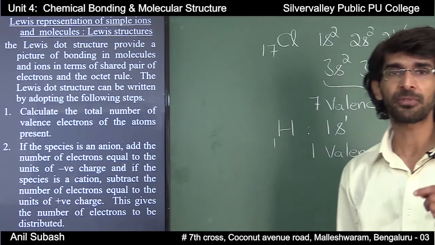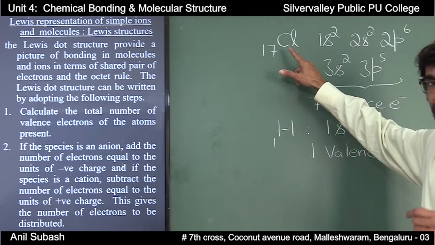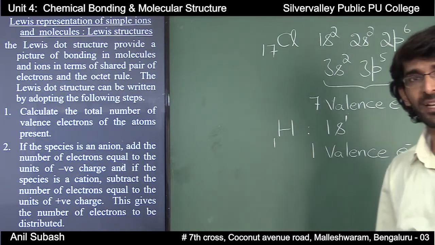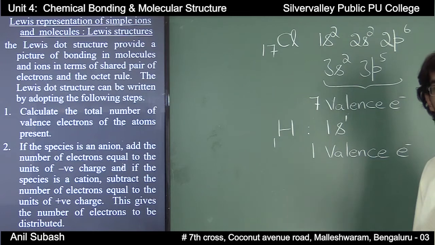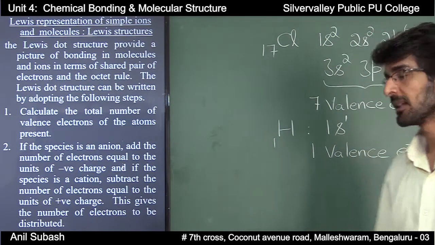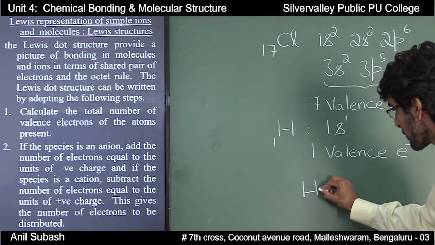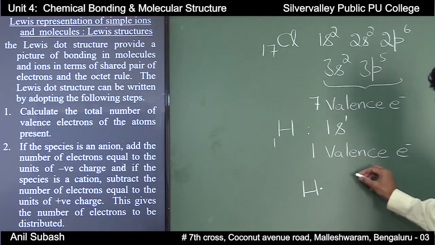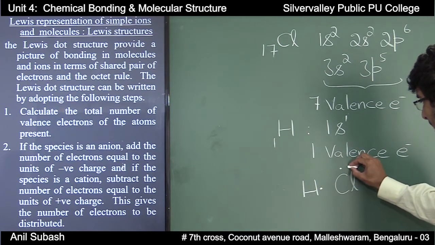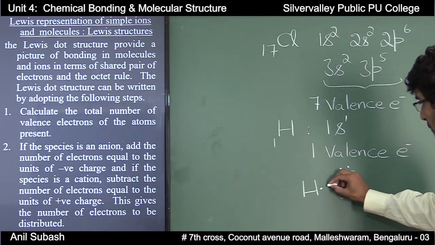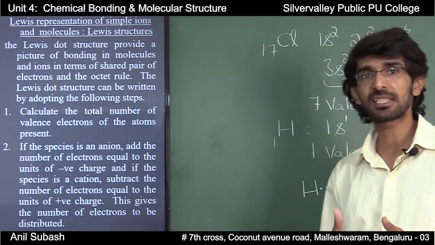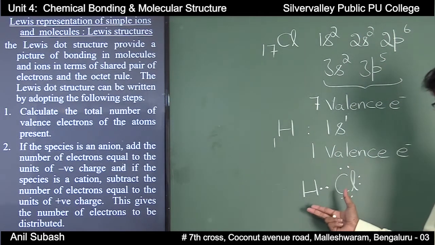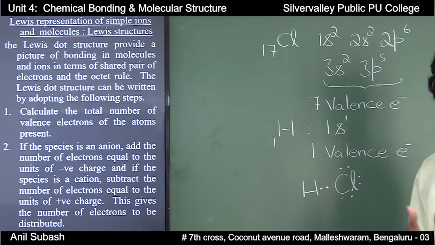Now, during the formation of HCl, chlorine has a deficiency of 1 electron to satisfy its octet. On the other hand, hydrogen also has a deficiency of 1 electron to satisfy its duplet. Hydrogen has 1 valence electron and chlorine has 7 valence electrons, and both atoms have a deficiency of 1 electron to satisfy their duplet in the case of hydrogen and octet in the case of chlorine.